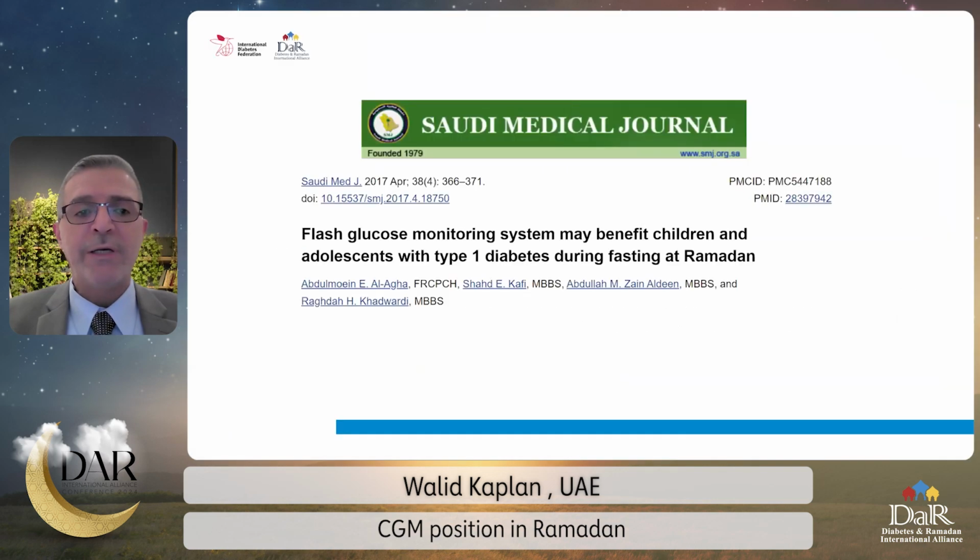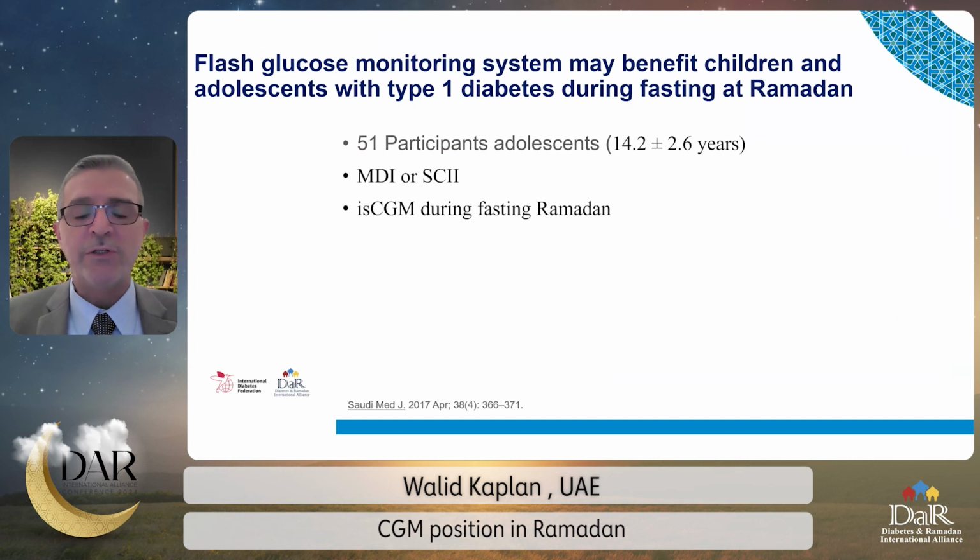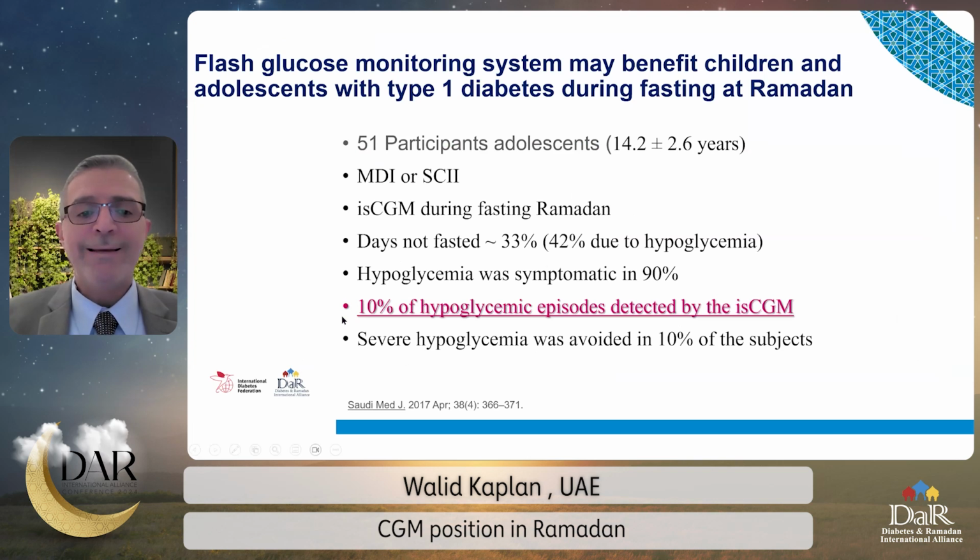And a third study was done by Dr. Abdul Ma'in Agha, who looked at 51 adolescent patients with type 1 diabetes who wanted to fast Ramadan. He asked them to wear the CGM, and they were asked to break their fast when hypoglycemia happened. What he found was that 10% of the hypoglycemic episodes were asymptomatic, and patients only knew about them through the CGM use, controlled by the SMPG, and he concluded that severe hypoglycemia was avoided in 10% of the subjects.